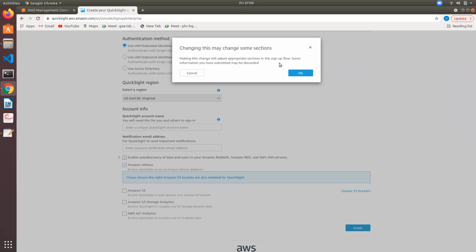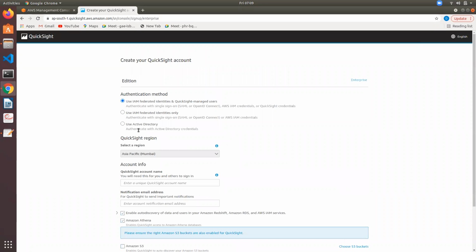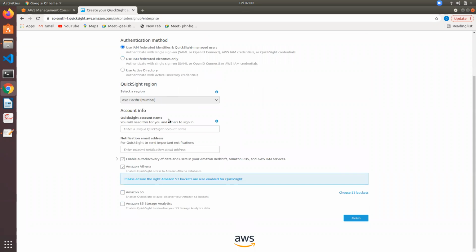Okay. QuickSight account information. Let's say 360 digit MG account. Notification email.